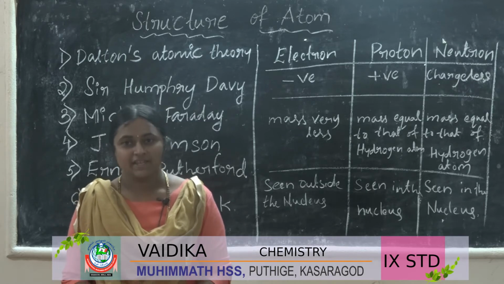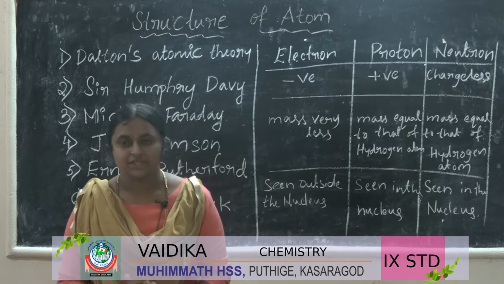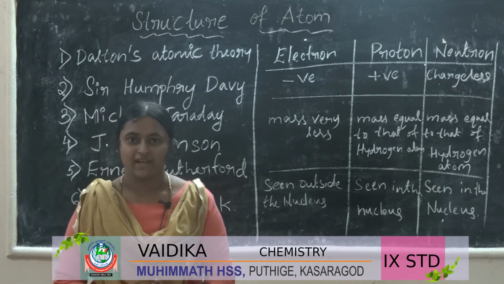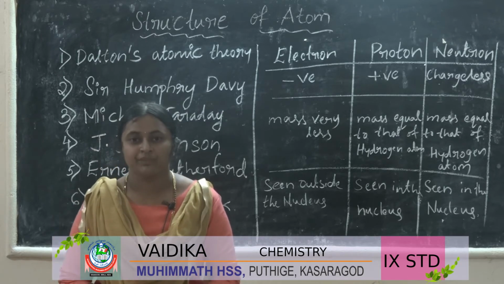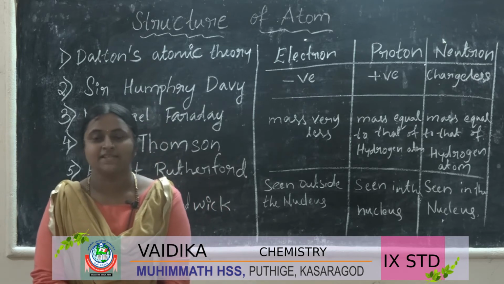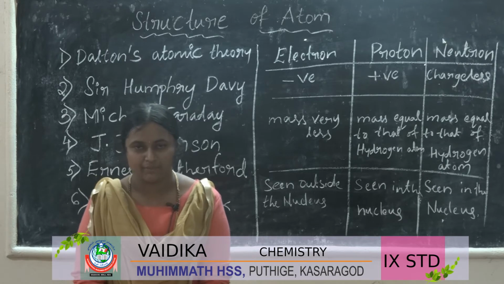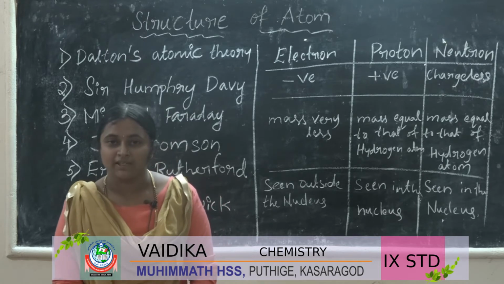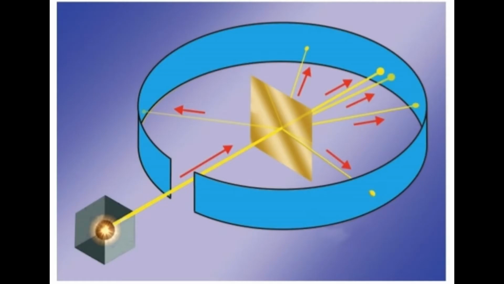So the next scientist, Ernest Rutherford, did an experiment. The name of the experiment is the gold foil experiment. You can see the experimental setup of Rutherford in the figure.